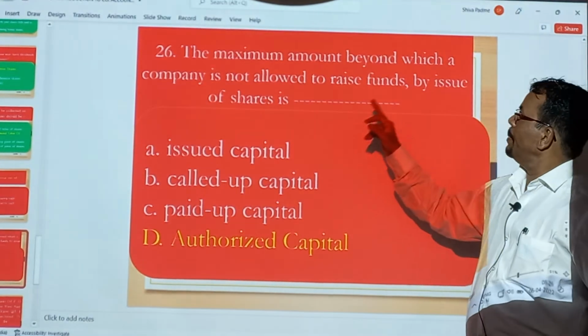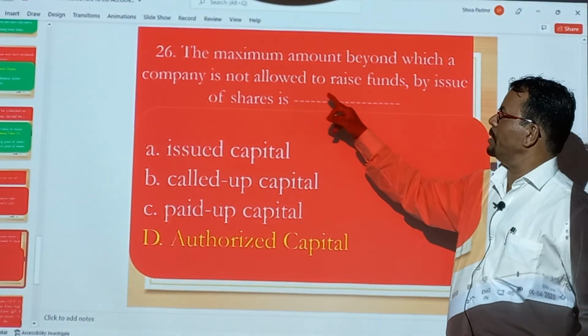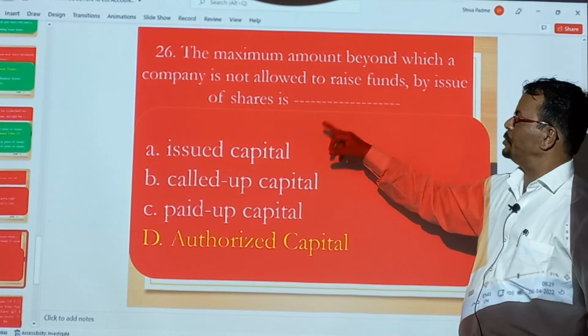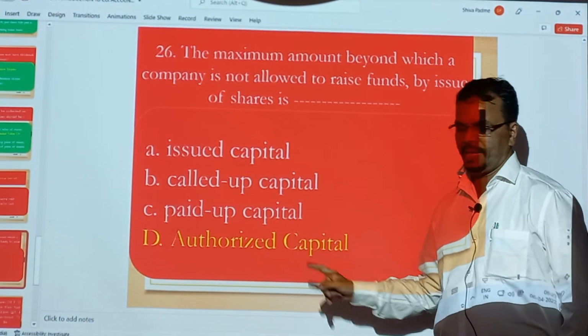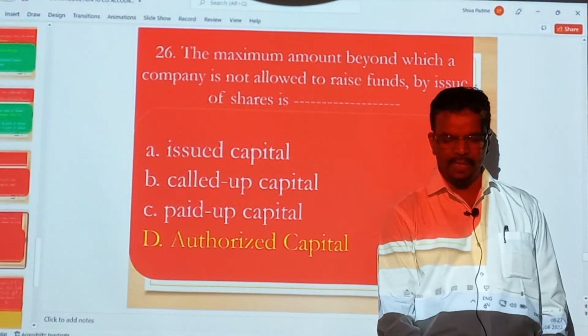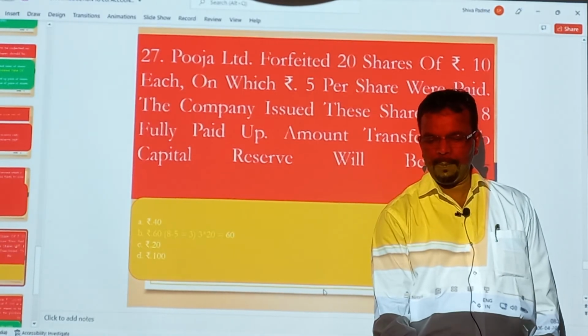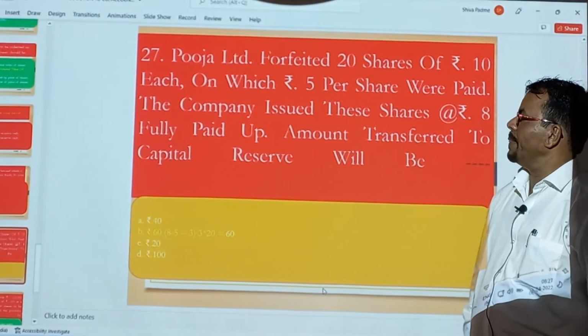The maximum amount beyond which a company is not allowed to raise funds by issue of shares is known as authorized capital. Authorized capital gives the maximum capital which can be collected by the company.